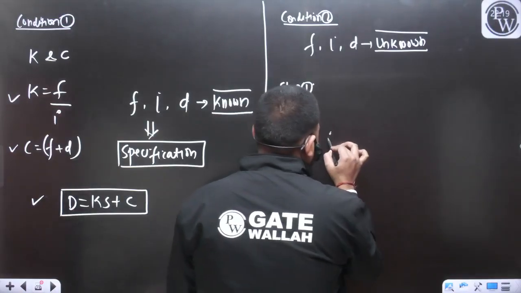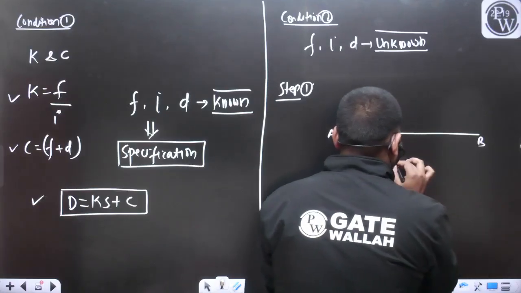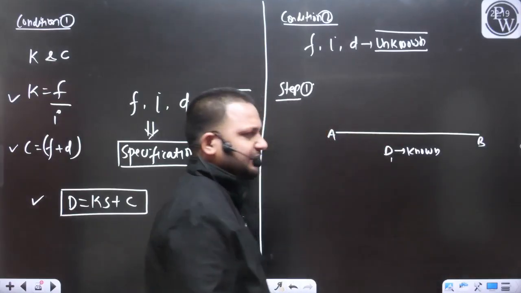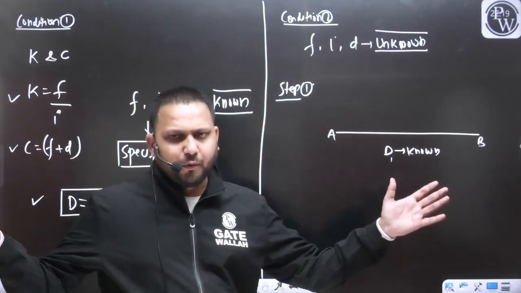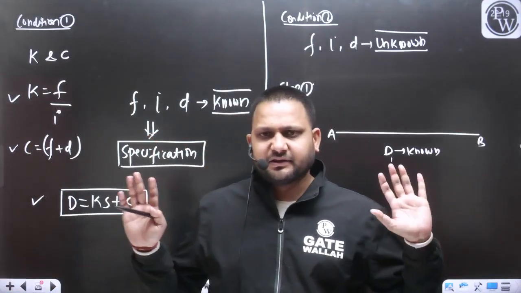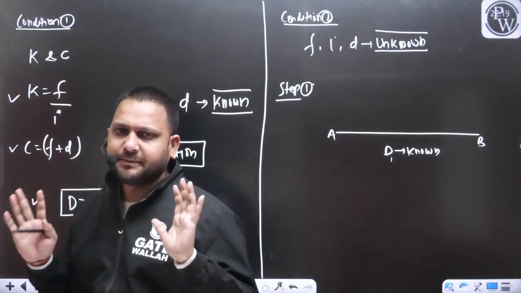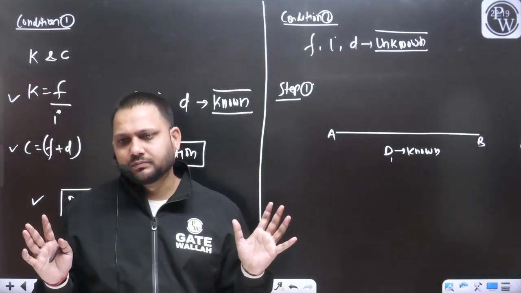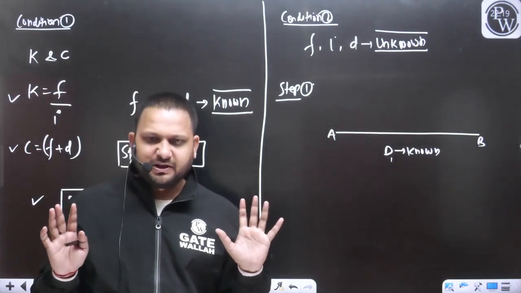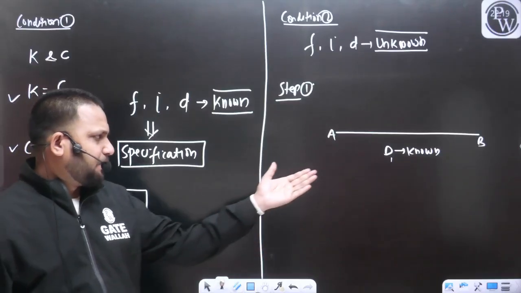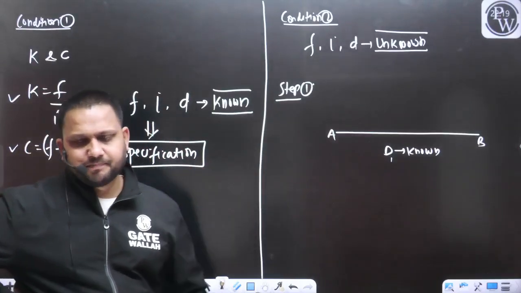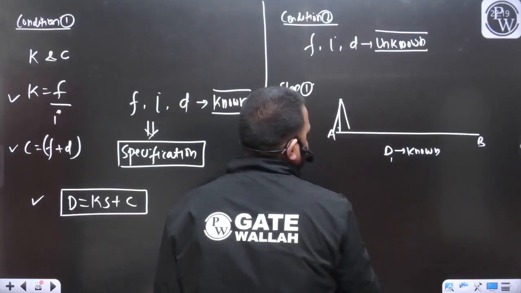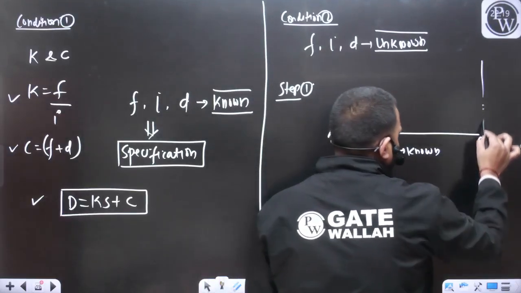You will measure a horizontal distance between the point A and B. This distance is known to you. Let's say this distance is D1. We will take any 2 points A and B, and the distance between those points is known to me. That distance is fixed. No problem. Yes or no? With the help of the tape we have measured this distance D1. Now I will place the tacheometer at point A and we will place the staff at point B.